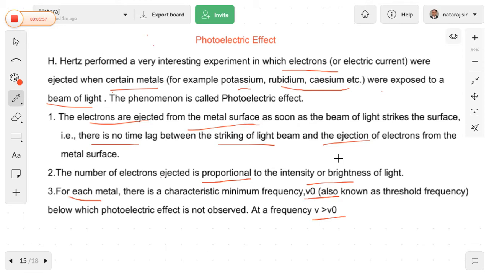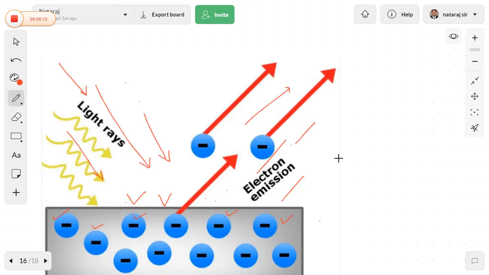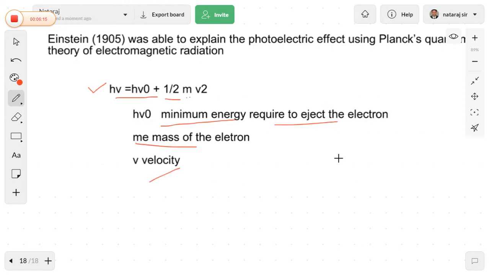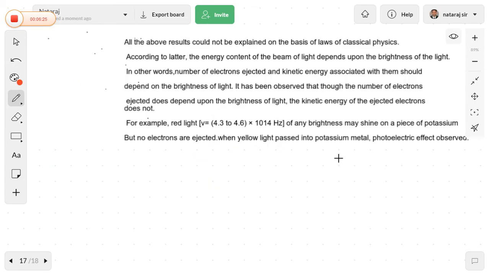Okay, this is the experiment which was proposed by Hertz, and another scientist put forward an explanation. The scientist's name was Einstein, a famous scientist. Einstein was able to explain the photoelectric effect by using Planck's quantum theory. So this is Planck's quantum theory: h nu equal to h nu naught plus half m u square. Einstein explained the photoelectric effect by using Planck's quantum theory of electromagnetic radiation.